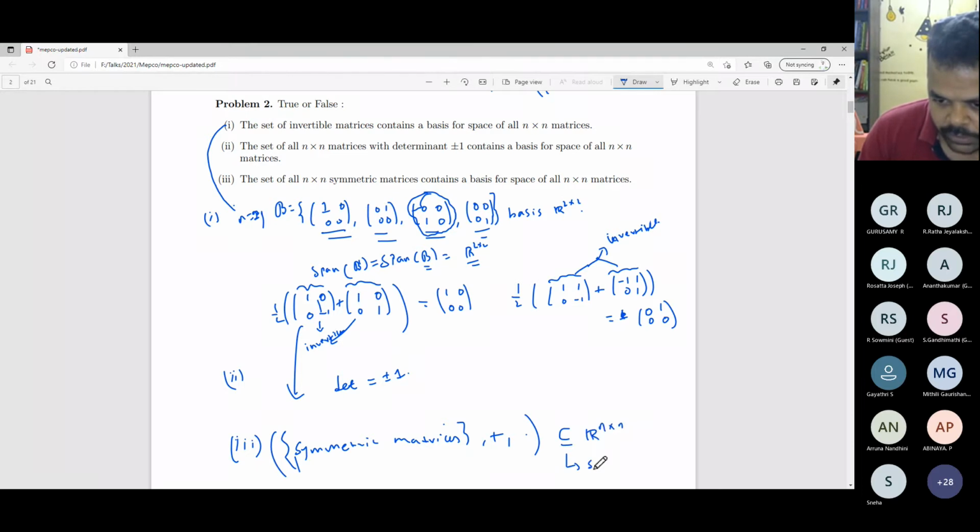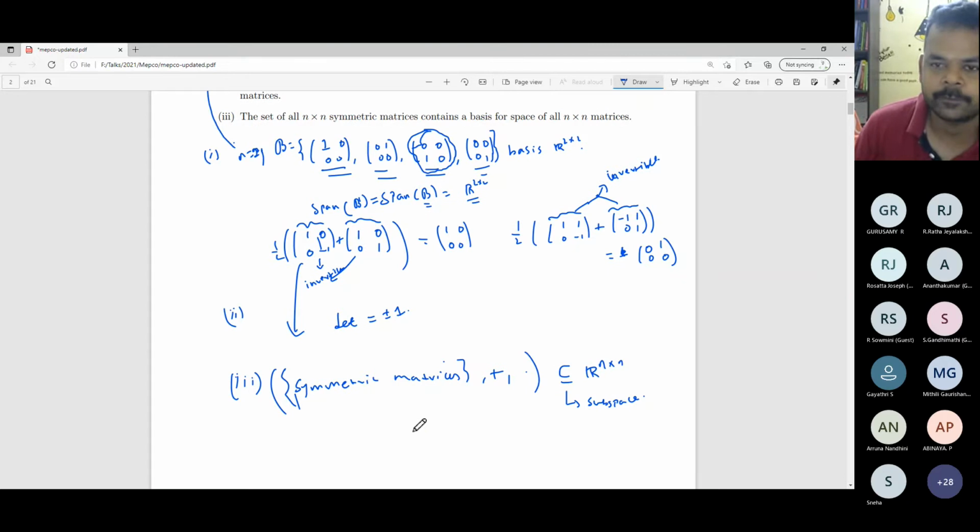If you take any elements and their linear combinations, you will not come out of the set of all symmetric matrices. So the set of all symmetric matrices cannot contain a basis for the set of all n by n matrices. So it does not contain a basis.